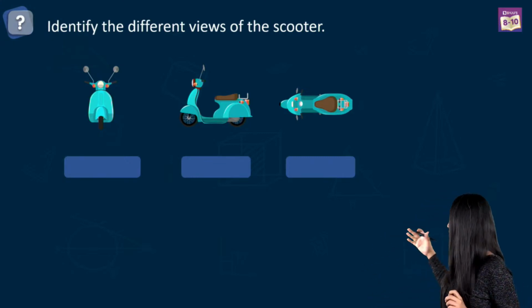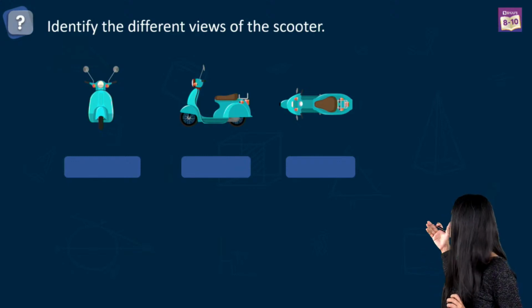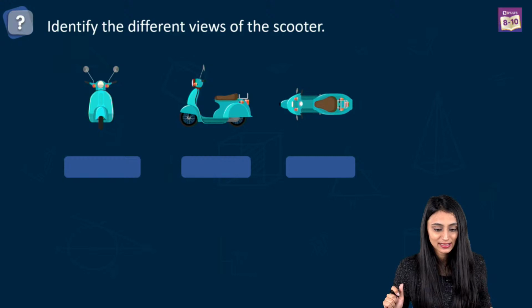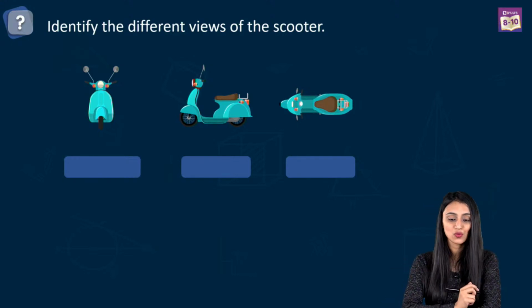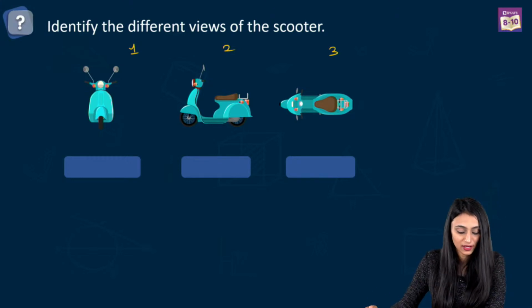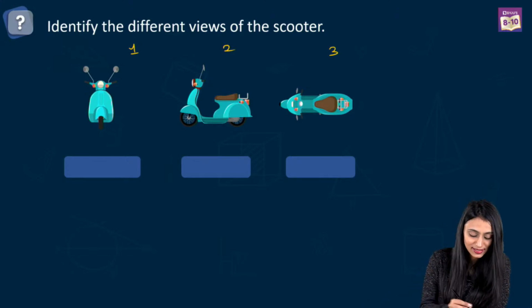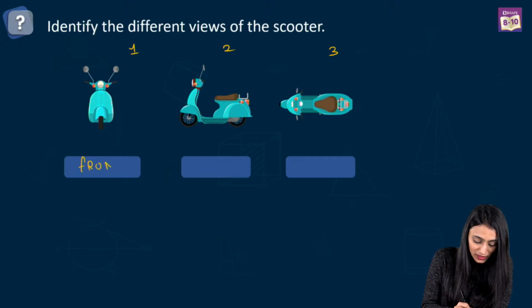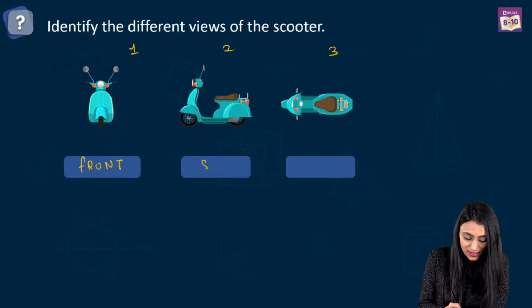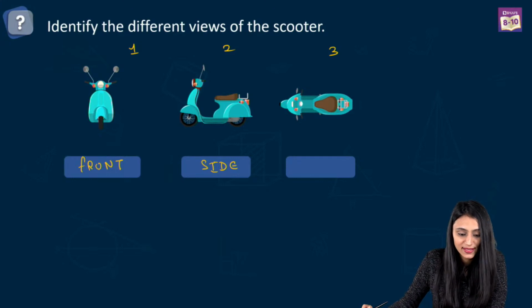You can see the images of this scooter from 3 different views. Yes. So, let's mark these as 1, 2, 3, right? Colombo School says this is the front view. Absolutely, this is the front view. Sanpreet says front view, right? And this is what? This is the side view, correct? Pushpa says this is side, Sanpreet says side, yes.